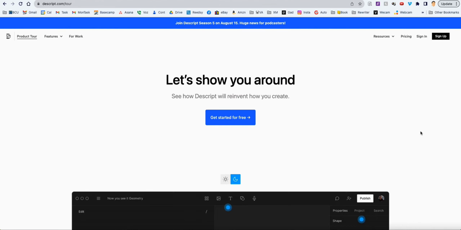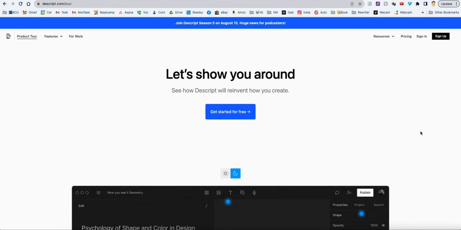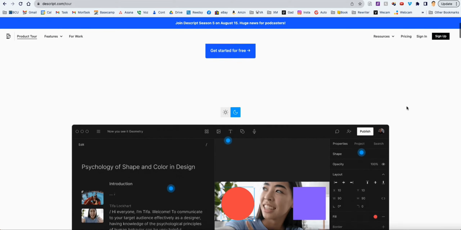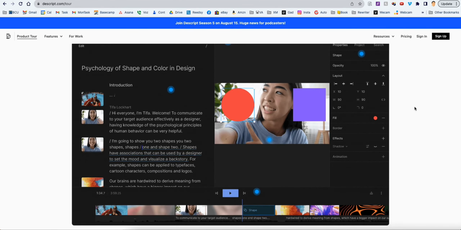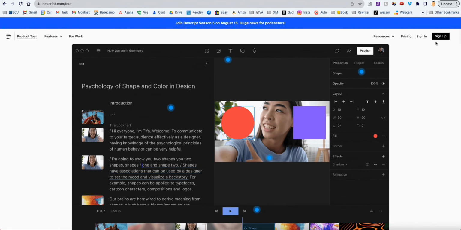All right, so here is the Descript website here, and you can actually take a look at this program. It's a program that runs locally on your computer, but what they have actually done here now is they have created a web-based version too. So if you don't have the ability to download this program, you can also run it right off their website, which I've been doing and is actually pretty phenomenal as well. So you can sign up here.